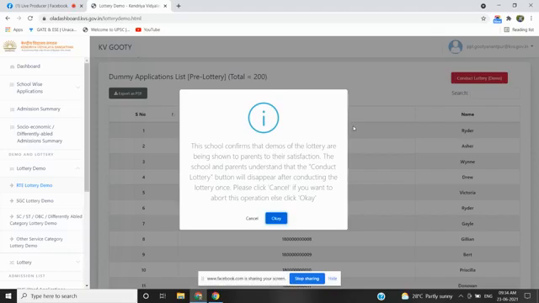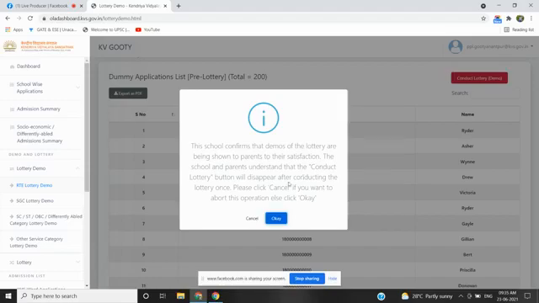and see here you will be getting one pop-up message that this school confirms that demos of the lottery are being shown to the parents to their satisfaction. The school and the parents understand that conduct lottery button will disappear after conducting the lottery once. Please click cancel if you want to abort this operation, else click OK. That means when I am clicking OK in the original lottery process, the conduct lottery button will not be displayed again. I think everybody is understanding.